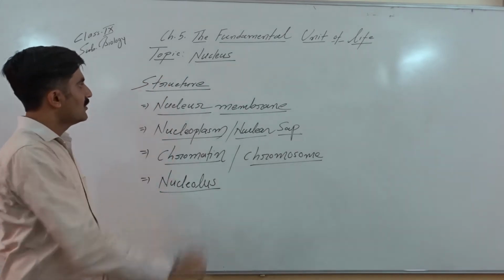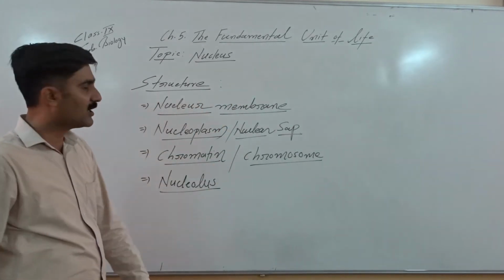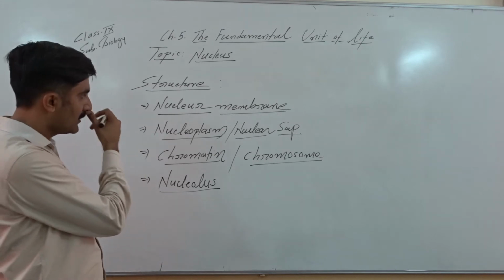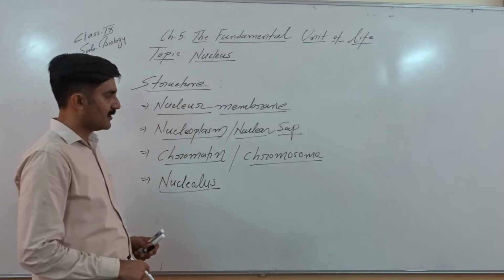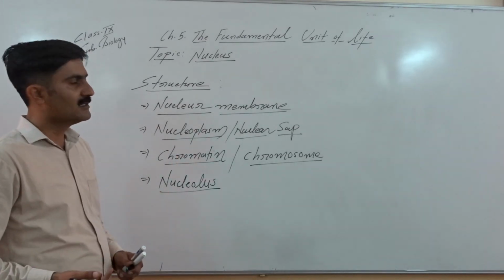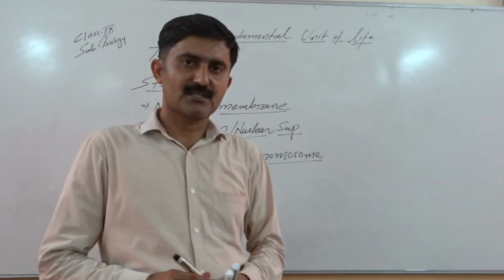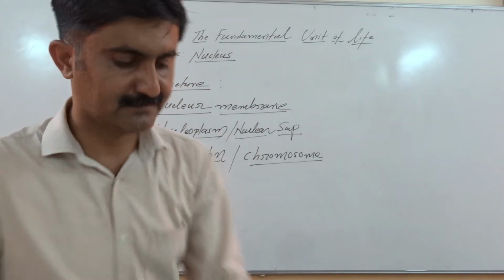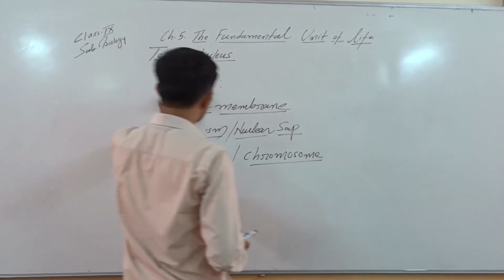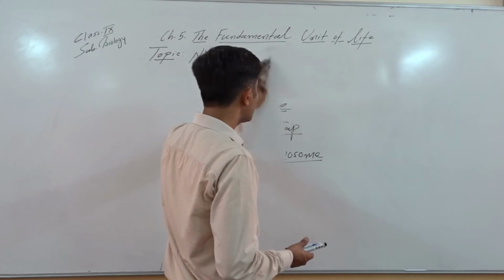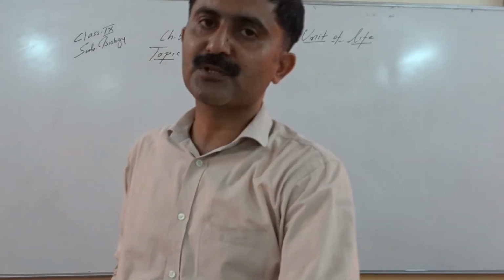So when we look into the structure of the nucleus, broadly we have four major parts: nuclear membrane, nucleoplasm, chromatin and nucleolus. Right? So let's draw the diagram and try to understand the structure of the nucleus in detail. So we are going to develop a simple diagram of the nucleus that will help us to understand its organization.